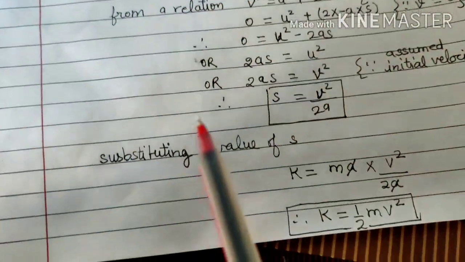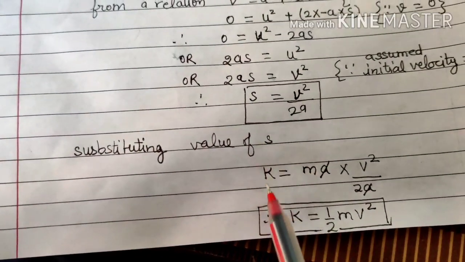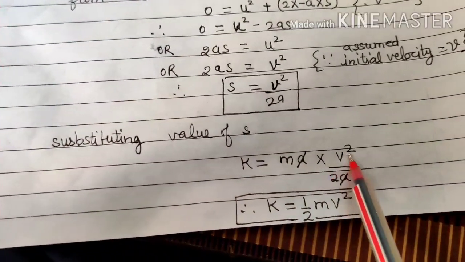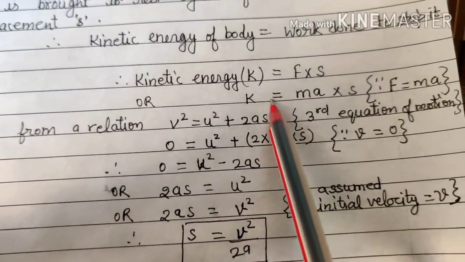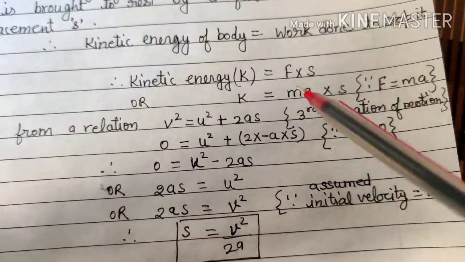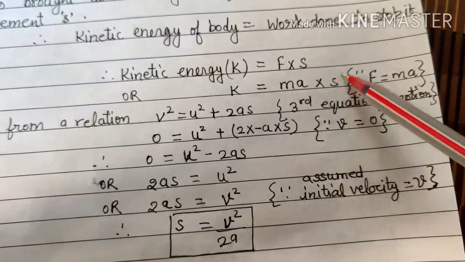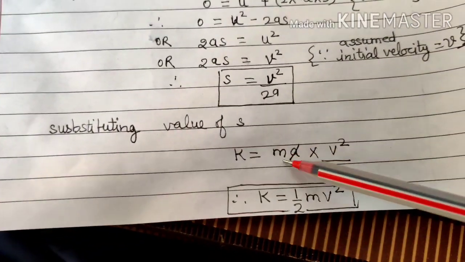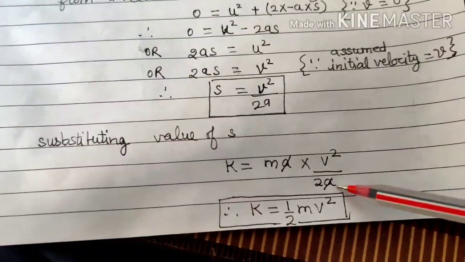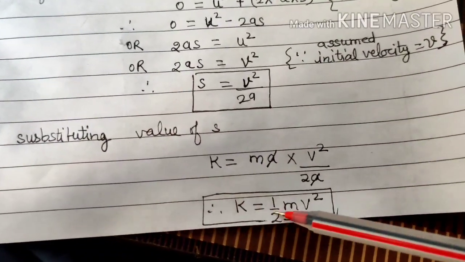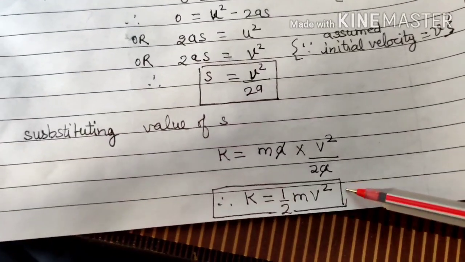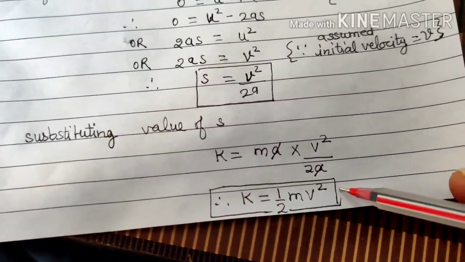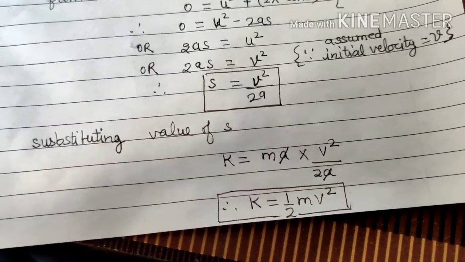Substituting the value of s, K becomes m into a into v square upon 2a, because the formula of K was ma into s. So we are substituting the value of s over here. It becomes ma into v square upon 2a. Therefore the formula comes K equals half mv square, which is the formula for kinetic energy.